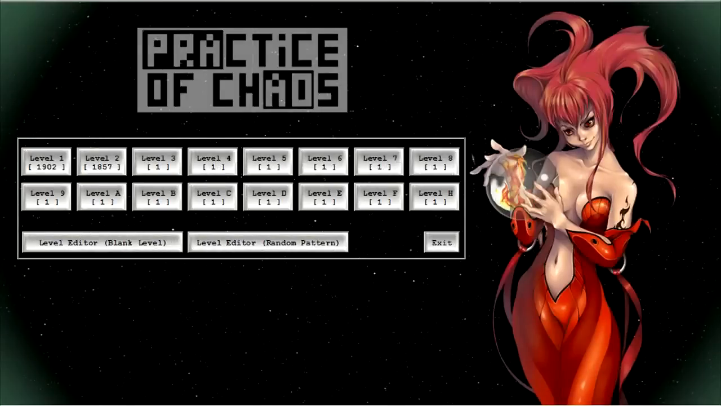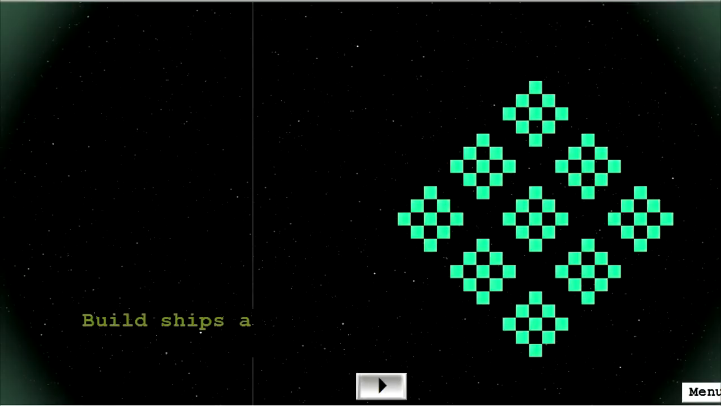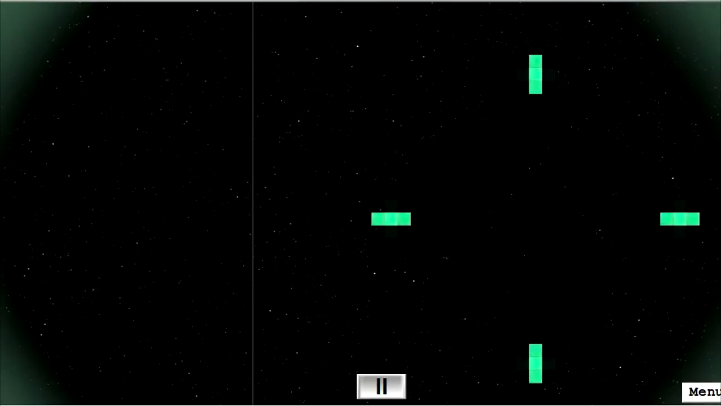I don't know. This isn't a game. I'm just making things happen here. Build ships at your base and destroy enemy forces. No, I'm clicking and things aren't happening. What am I doing?